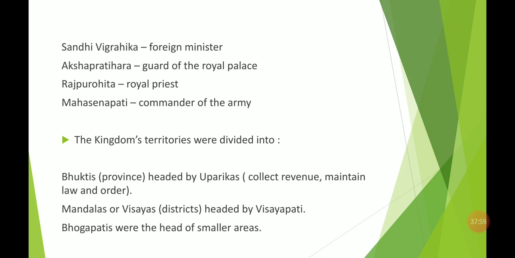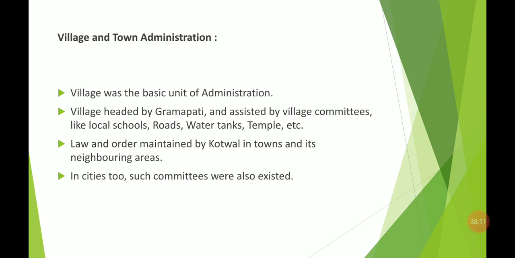So this was how the territory was divided. The whole kingdom was divided into provinces, provinces were divided into districts, and districts were divided into small areas like villages. Now we'll see village and town administration. In every society, the village is the basic and smallest unit of administration, where there is a village headman.